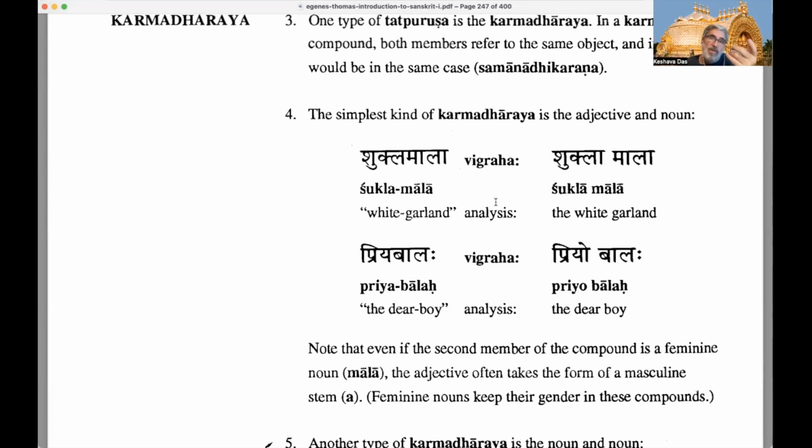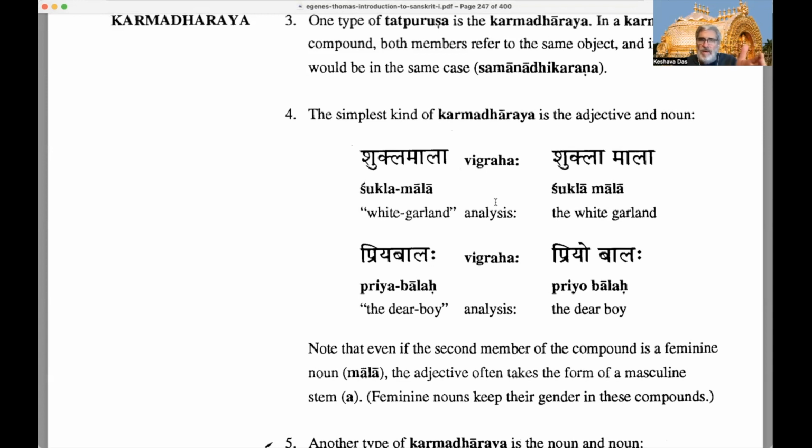So now here's some examples. You've got Shukla Mala, right? Now there's a thing called Vigraha here. Vigraha means breaking or parsing, breaking up and analyzing the compound. So whenever we analyze something in Sanskrit, we can call that Vigraha. Let's just call it parsing.